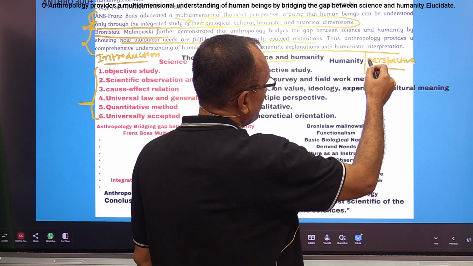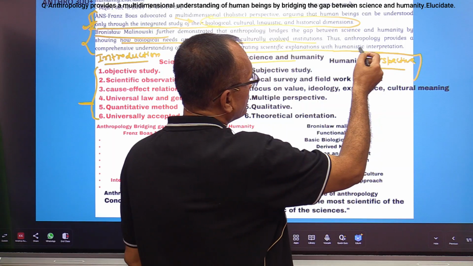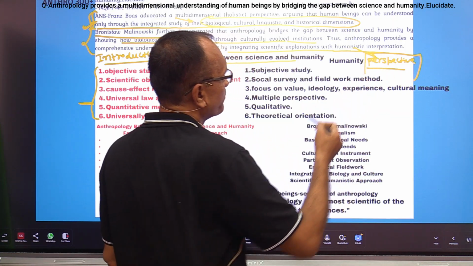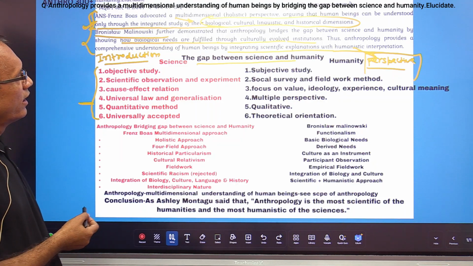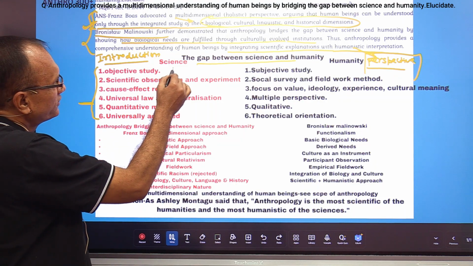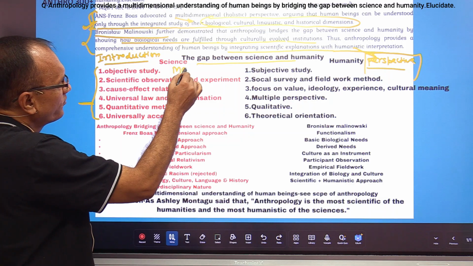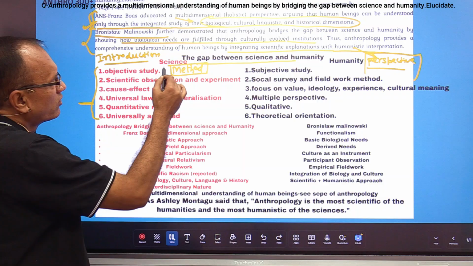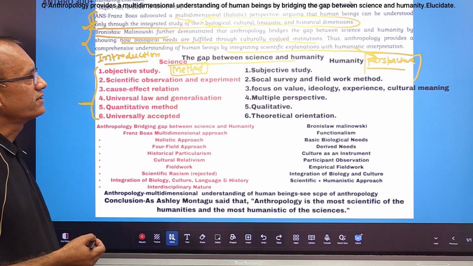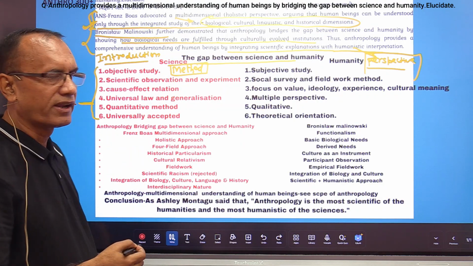Our perspective is different because we follow the humanistic perspective for understanding humanity, and in science we follow the scientific method, because the study of science is based on the scientific method, right?